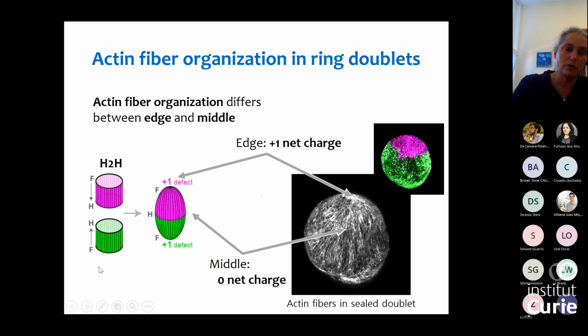So when we take individual rings, each ring will have this parallel array of actin fibers. When we attach them to each other, what will happen at the middle interface, if we do this cleanly enough, is that the actin fibers can connect and form a seamless connection between the two parts. And at the edges of the tissue, it will be sealed into a +1 defect as we see in an individual ring. So if you look at the actin structure of this ring doublet, basically it looks like a thicker ring with two +1 defects at both ends of the rings.